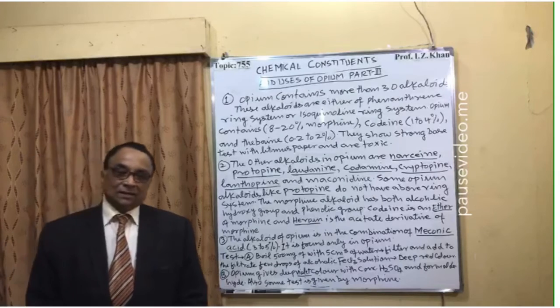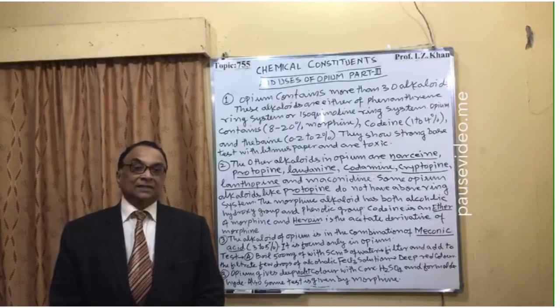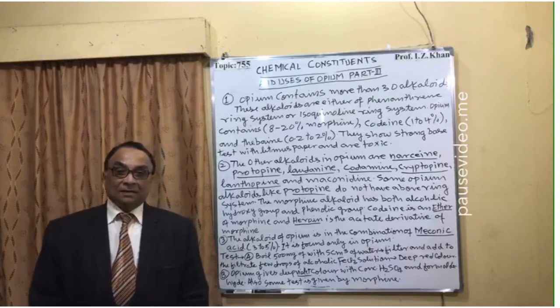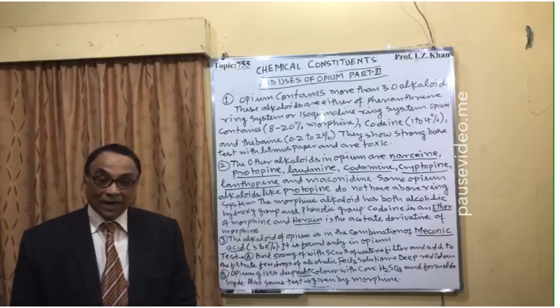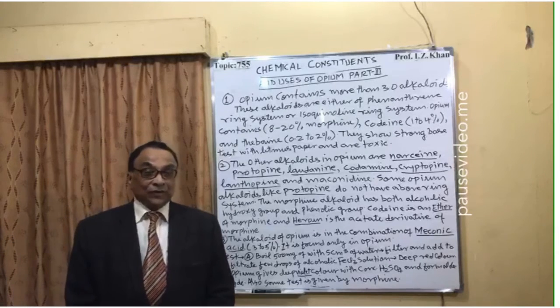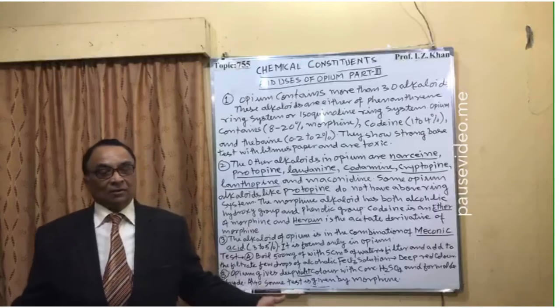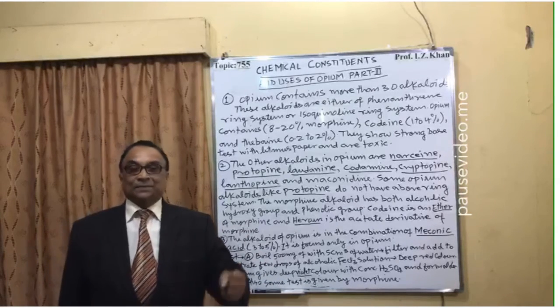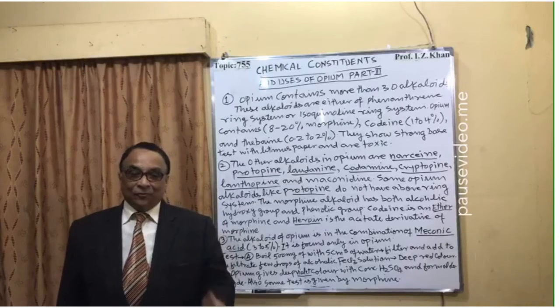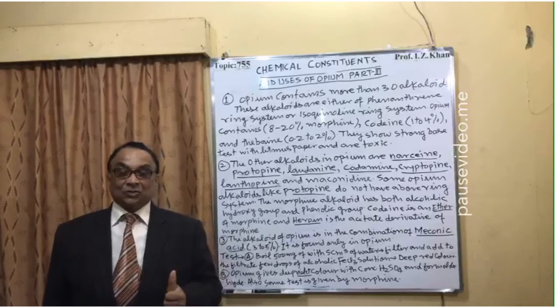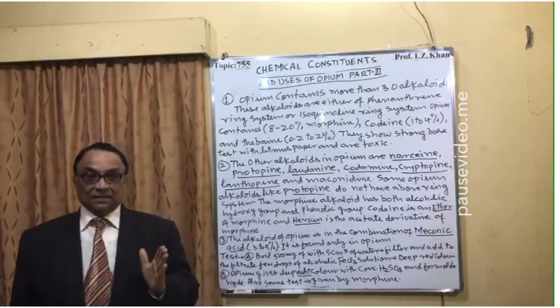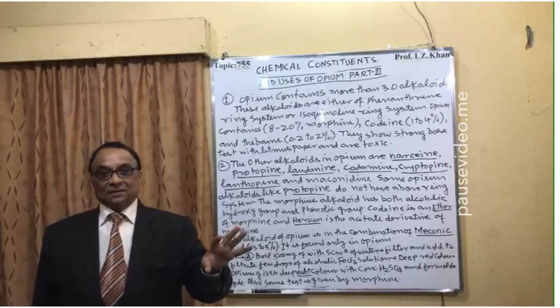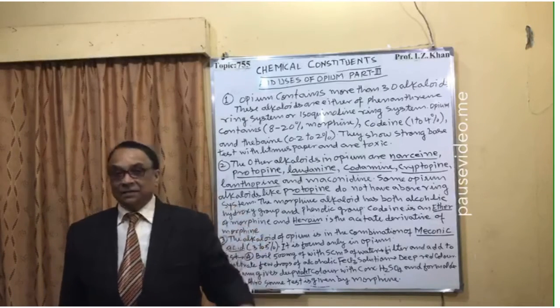ferric chloride solution, because phenols and others will give a deep blue color, and if there is no phenol, it will be neutral, there will not be any color change. So only meconic acid gives deep red color with alcoholic ferric chloride solution, and that is the test that some substance is containing opium.